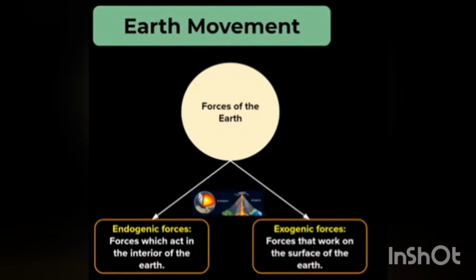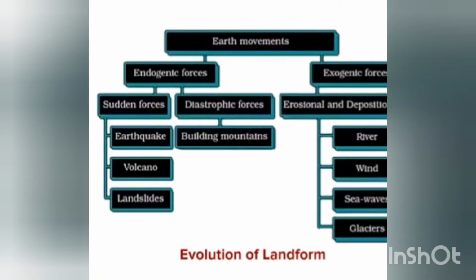Now the next one, block mountains. They are formed by faults and cracks on the earth's surface. And volcanic mountains are formed by volcanic eruptions. Other landforms are formed by the upliftment of land. Endogenic forces can be sudden or diastrophic. Sudden endogenic movements may result in natural disasters like earthquakes, eruptions of volcanoes, and landslides. Diastrophic forces refer to the force generated by the movement of the solid material of the earth's crust.